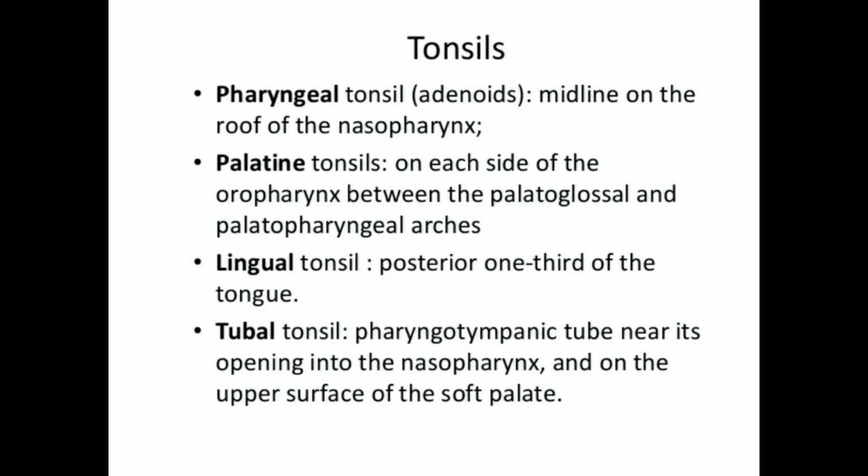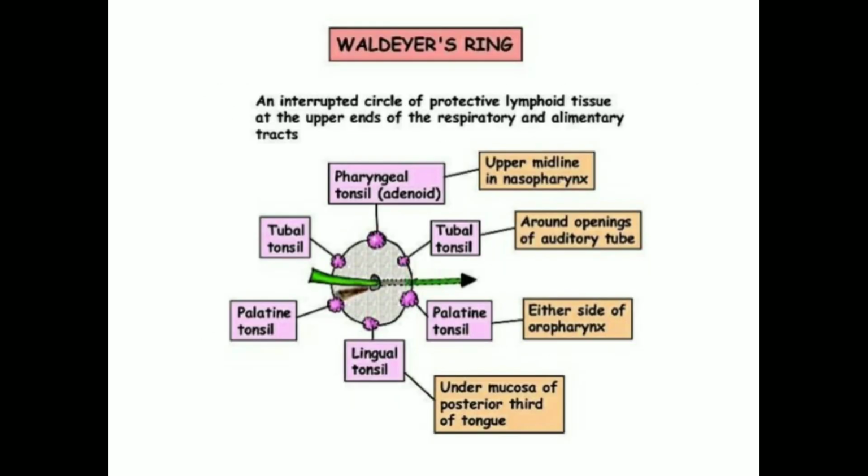Okay, then next, as I told in the oral part, this is the oropharynx. In this part you see the tonsils. The tonsils are called pharyngeal tonsil, palatine tonsil, lingual tonsil and tubal tonsil. These are the four tonsils. They form a ring. This ring is called the Waldeyer's ring.